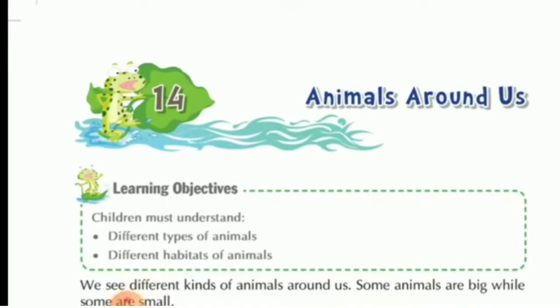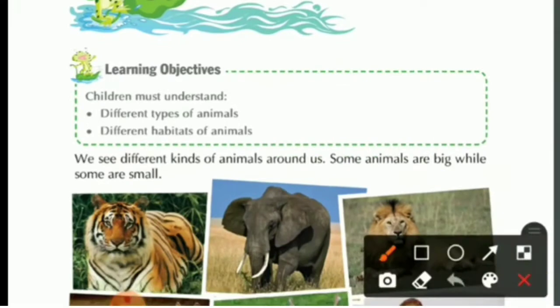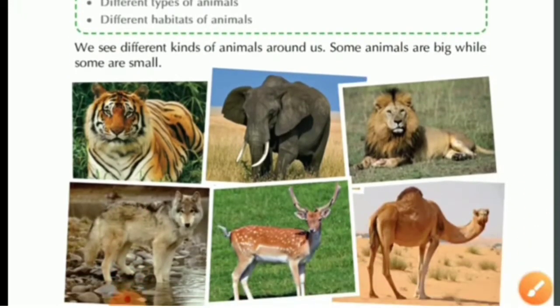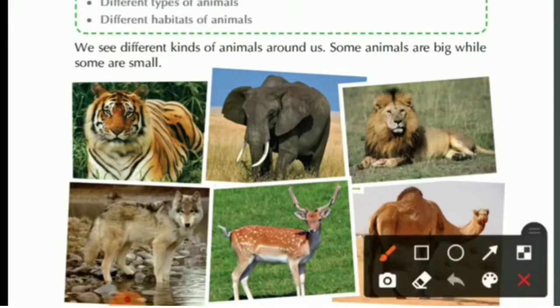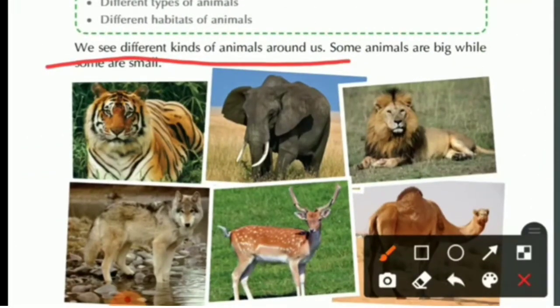Welcome back. Children, today we will be studying lesson 14, Animals Around Us. After studying this lesson, we will be able to know the different types of animals and the different habitats of animals. What are habitats? Habitats are the place or the condition where the animals live.